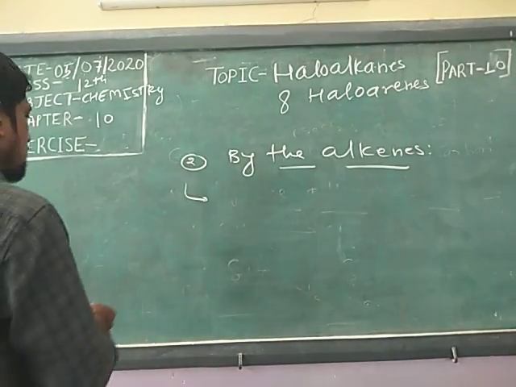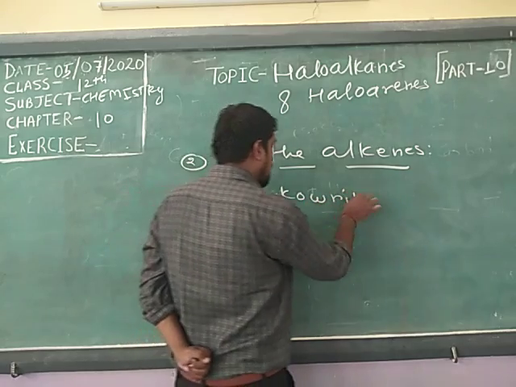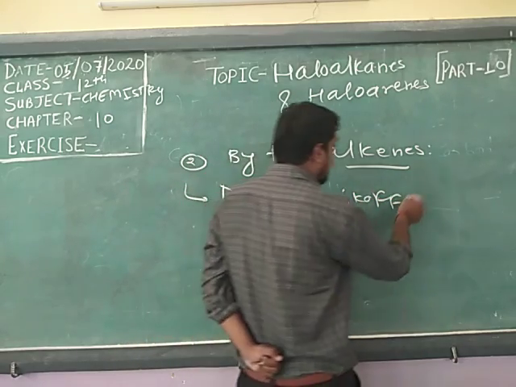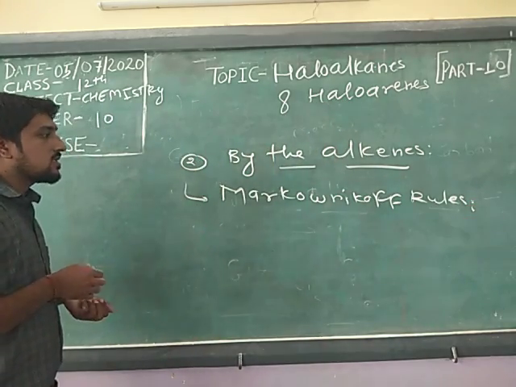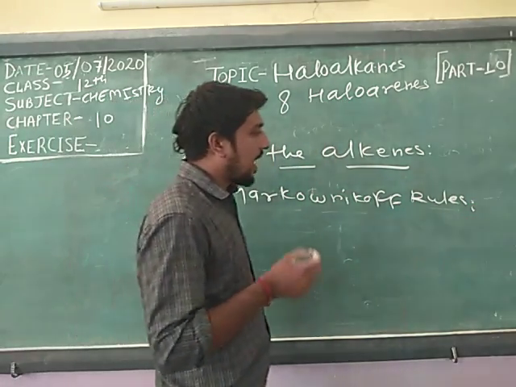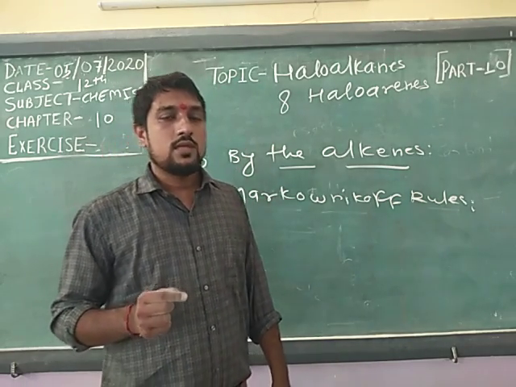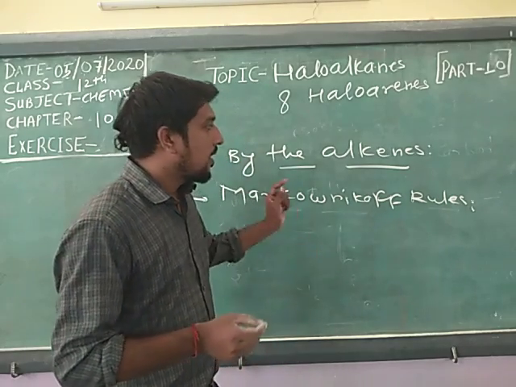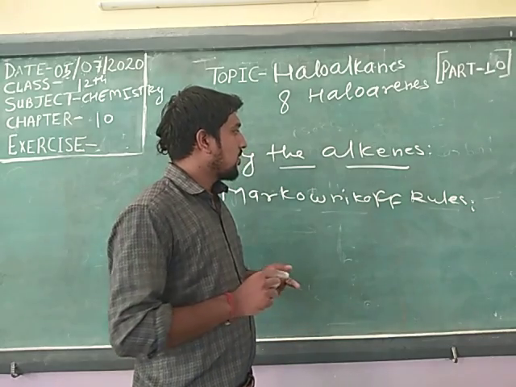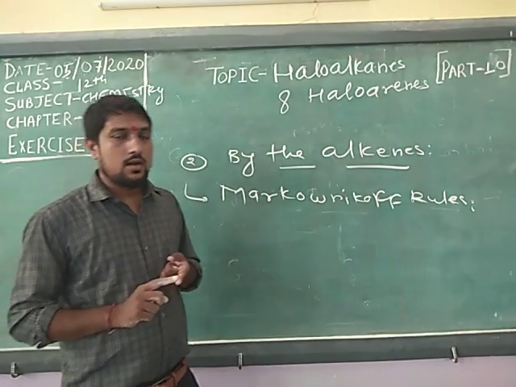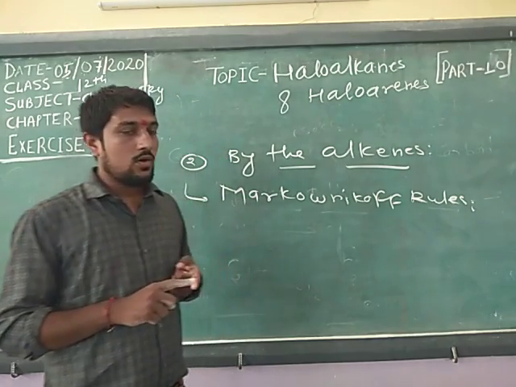Okay, what is the Markovnikov rule? The Markovnikov rule is this: the addition of halogen in alkenes occurs where the number of hydrogens is lower.